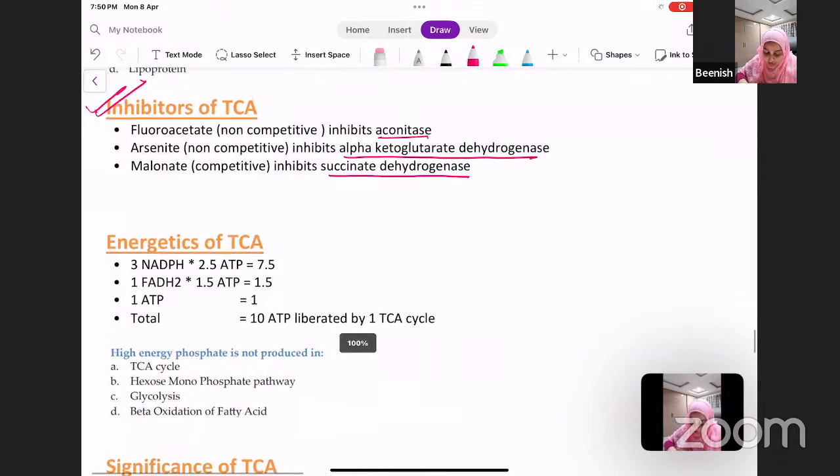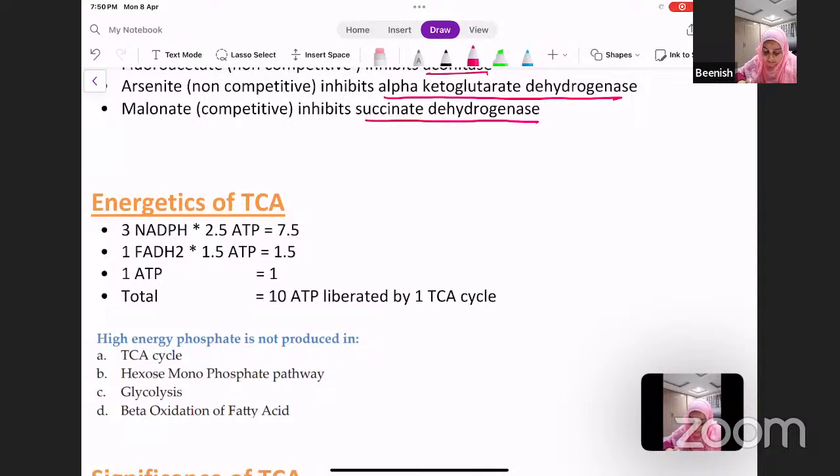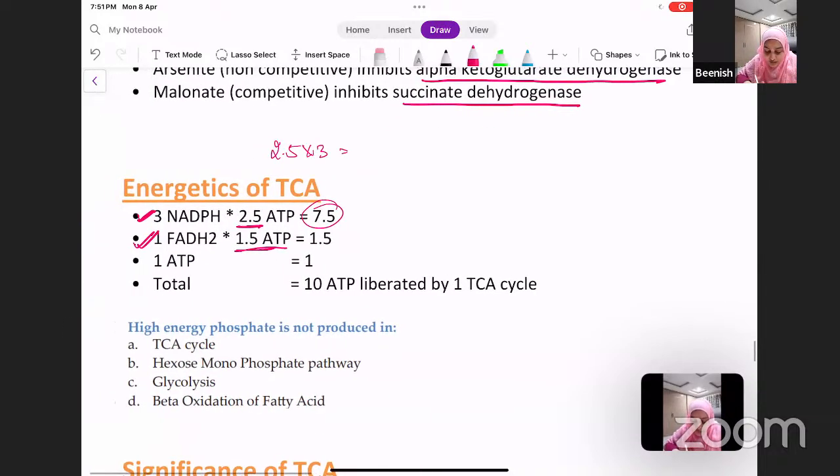Now moving on to the energetics of TCA. 3 NADH which are produced. 1 NADH gives 2.5 ATP. So 3 NADH will give 2.5 into 3, which is 7.5 ATP. Now 1 FADH2 was produced. 1 FADH2 gives in the electron transport chain 1.5 ATP. And there was one substrate level phosphorylation, so 1 ATP being produced.